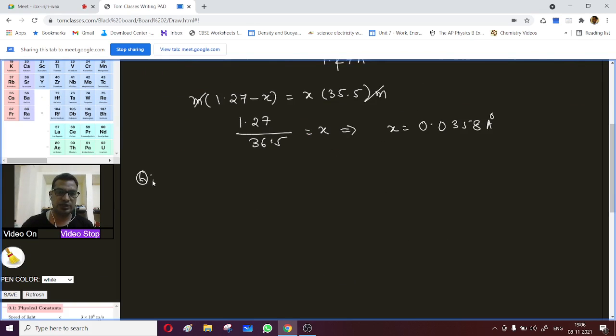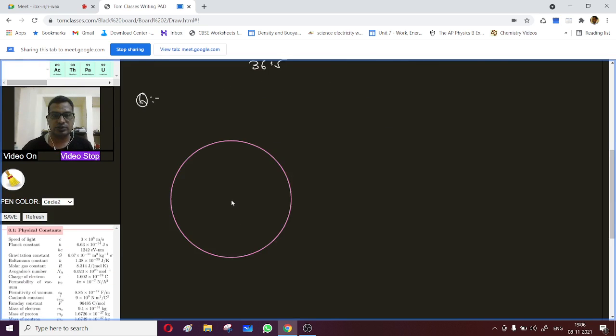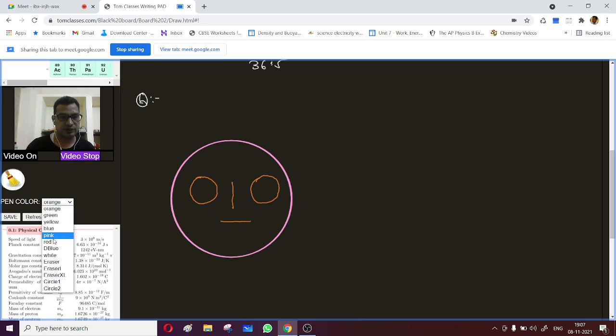Now let's look at another question. Let me bring an IIT JEE question. I will draw a figure for you on this one. There is a circle, and in this circle there are two small circles. This is a small circle, and then this is one line, and this is one line. And then we have the coordinate system.